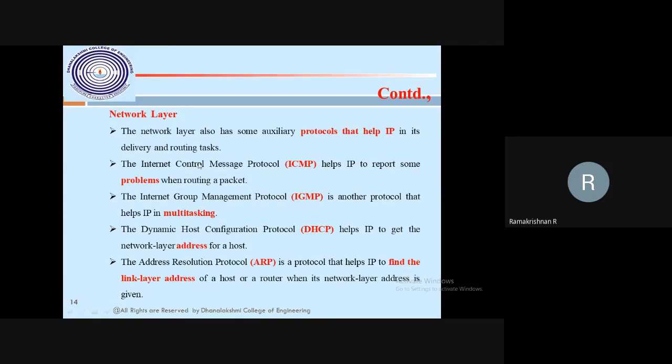The physical layer and data link layer have no specified protocol in TCP/IP, but in the TCP/IP network layer, one of the main protocols is the IP protocol, and these protocols help the IP protocol: ICMP, IGMP, DHCP, ARP. So many protocols are running. Just keep in mind that these protocols help the IP.